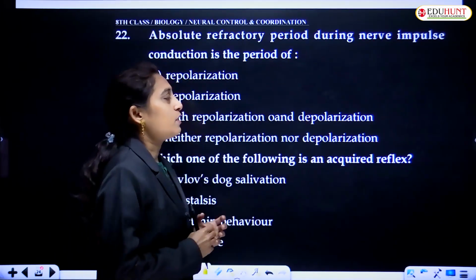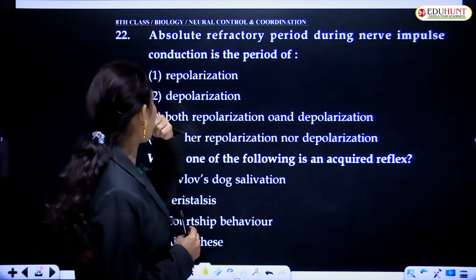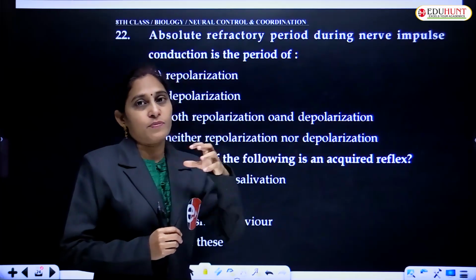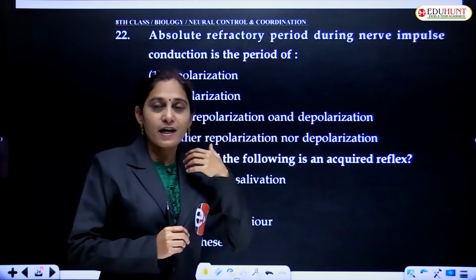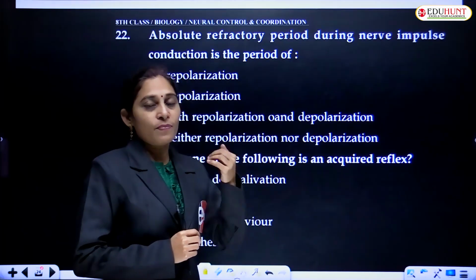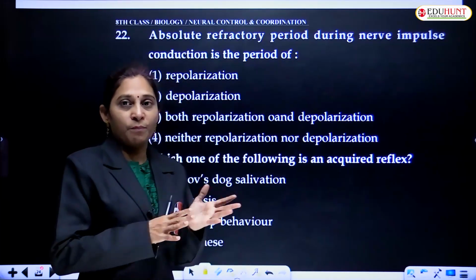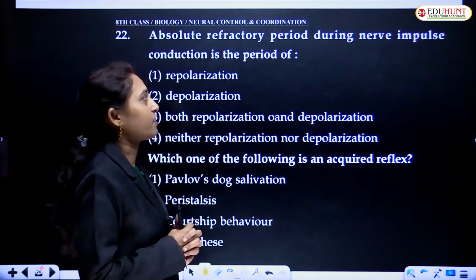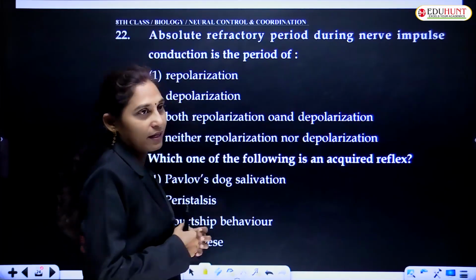So that is the absolute refractory period of nerve impulse conduction. To conduct the next nerve impulse, it takes some time. That is called the absolute refractory period. The pause, we can say it as a pause.